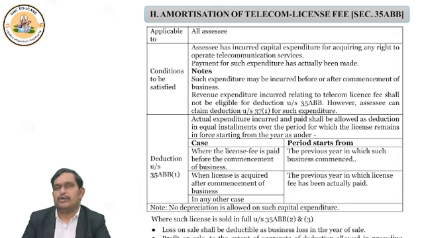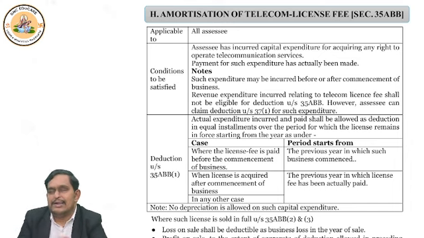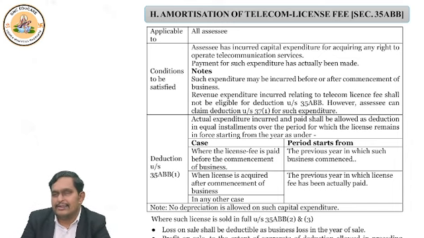Next point. We have to understand how you get the deduction. So, we studied in 11th class accounting, or if you did not study commerce in your 11th, 12th class, in CMA Inter Accounts also you would have studied that we provide depreciation. Under which method do we provide depreciation? First method which we study is the straight line method, fixed installment method, correct? So, similarly, deduction is provided under this section.